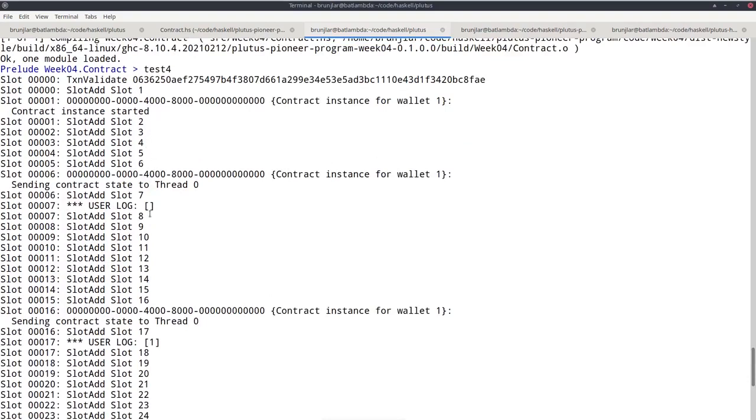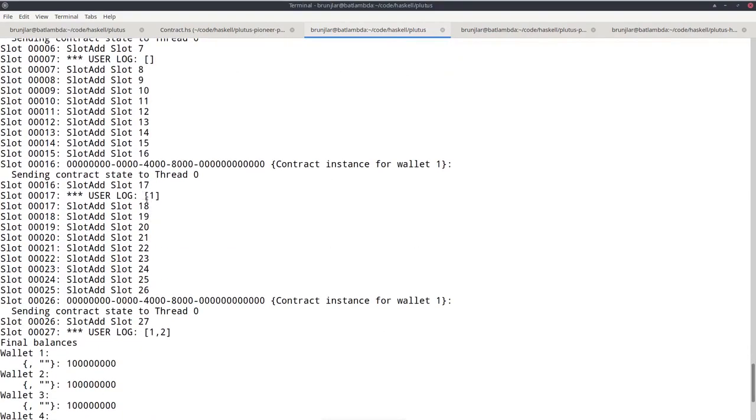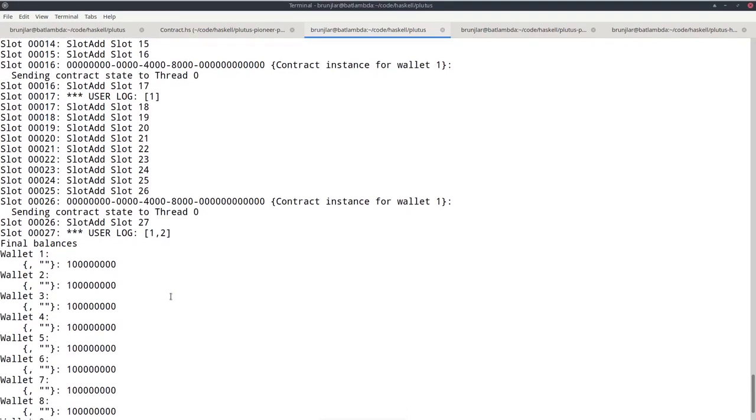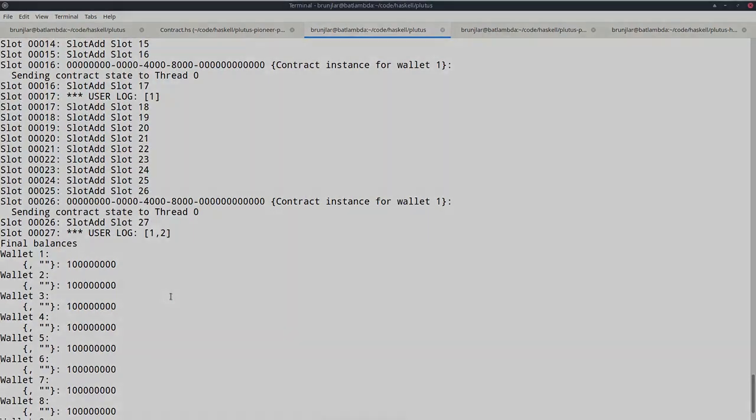So it starts with the empty list, then this is concatenated with the list just containing 1, which of course is the list just containing 1. And then after the second tell, the list just containing 2 is concatenated with what we had until then, the list just containing 1, and we get the list containing 1 and 2. So this is how the contract can communicate information to the outside world that can then be observed with observableState.